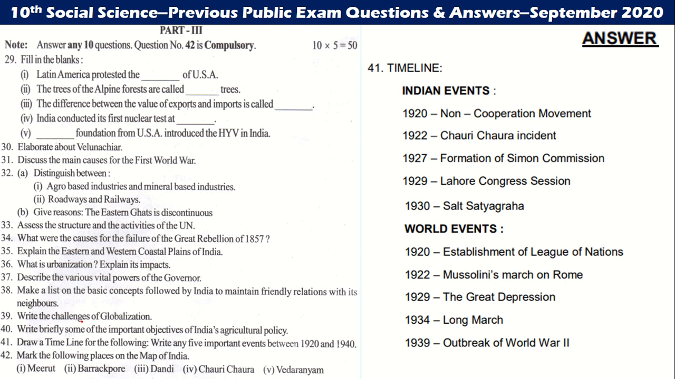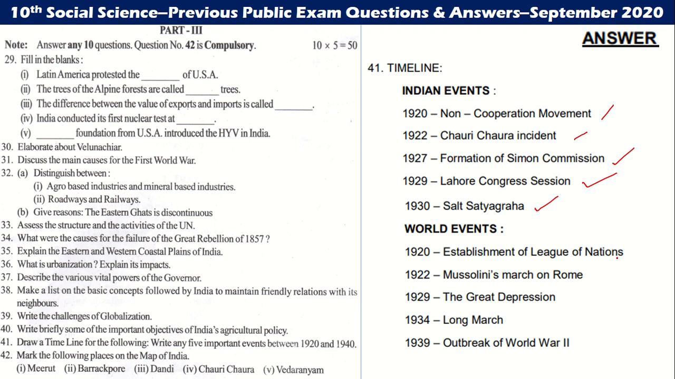Then goes to the timeline. So timeline is between 1920 to 1940. In this, if you write any 5, that is enough. Non-cooperation movement 1920, 1922 Chauri Chaura incident, 1927 formation of Simon Commission, 1929 Lahore Congress session, 1930 Salt Satyagraha.